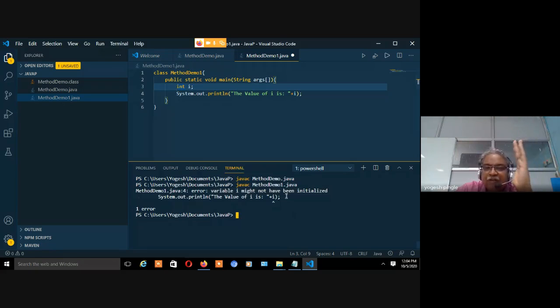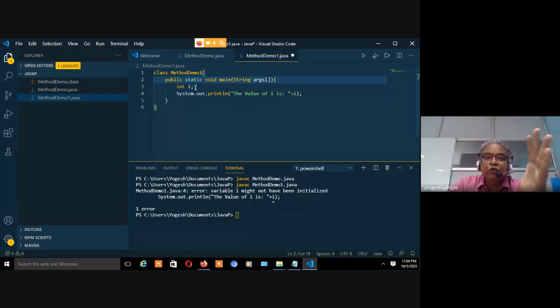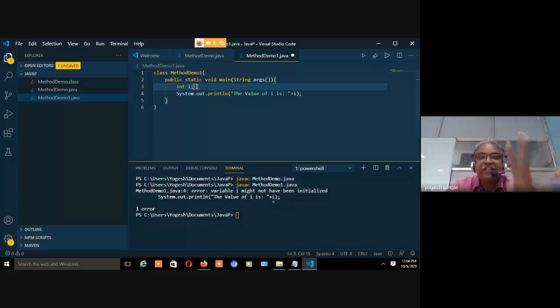This is the one line. If you make a statement, the statement is like this: in any static method, you cannot have the non-static variable without initialization. So if I just initialize it with 0 or any kind of value, I will say 10.